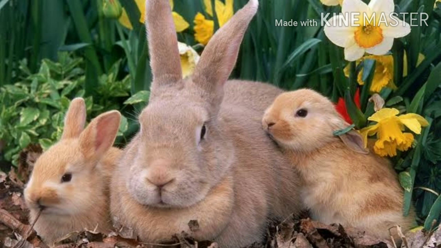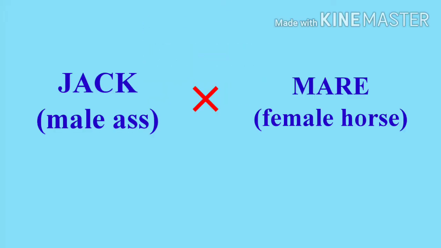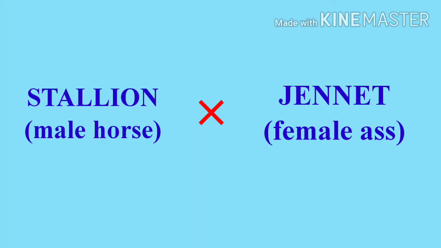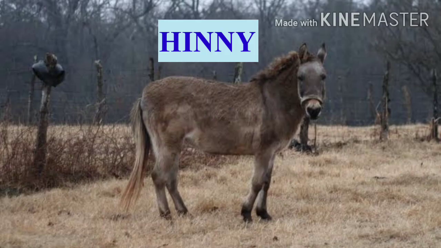Here we end the lagomorphs, and lastly let's study about some crosses. First is cross between jack, that is male ass, and mare, that is female horse, is known as mule. And second is cross between stallion, that is male horse, and jenny, that is female ass, is known as hinny.